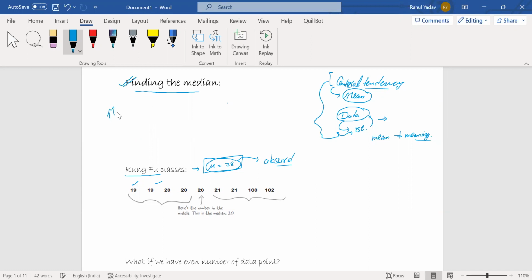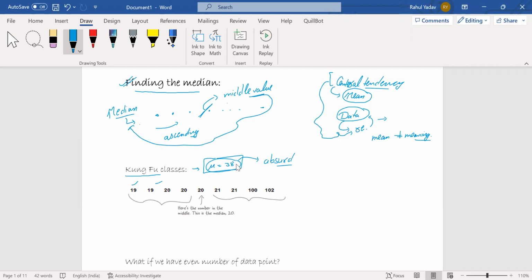So what does median mean? In a very basic format, I can say that if I have data, this is the data point, this is the data point, and so on, and if I arrange the data points in ascending order and take the central value, or the middle value, then this middle value is technically known as the median.